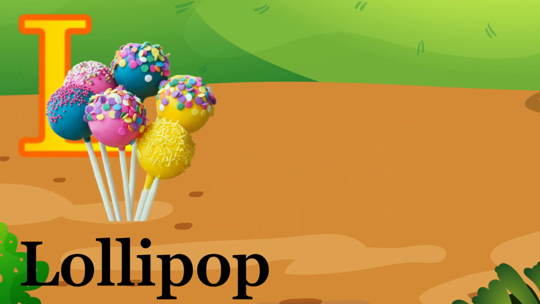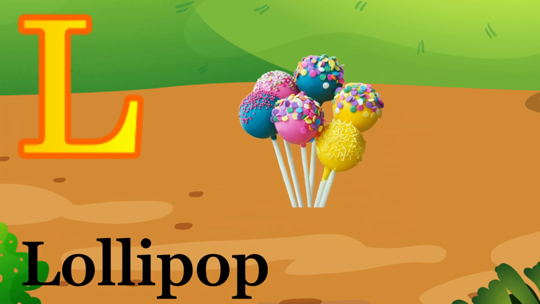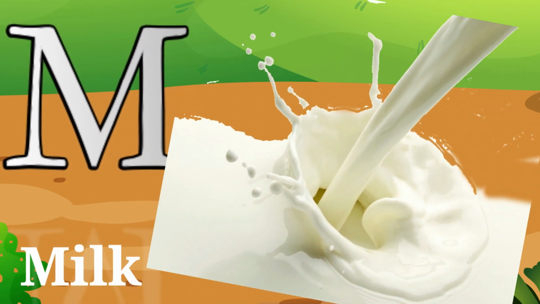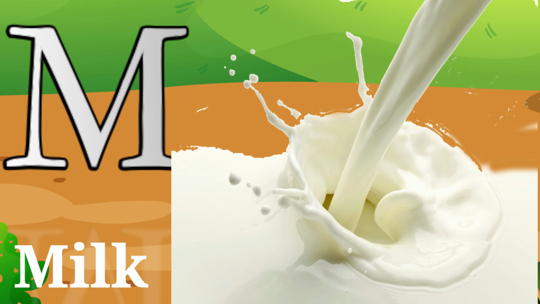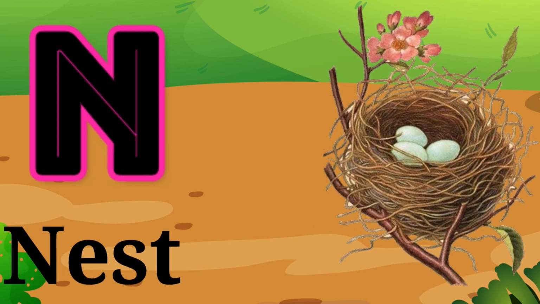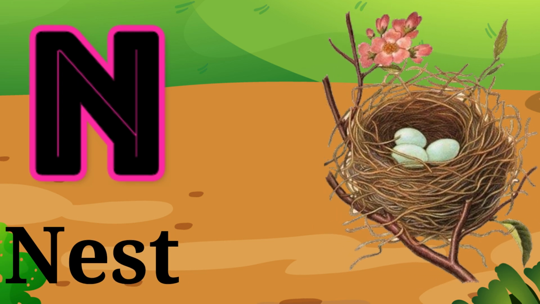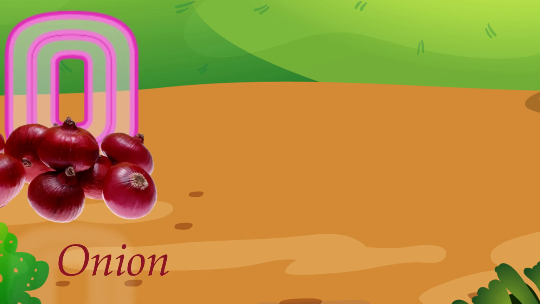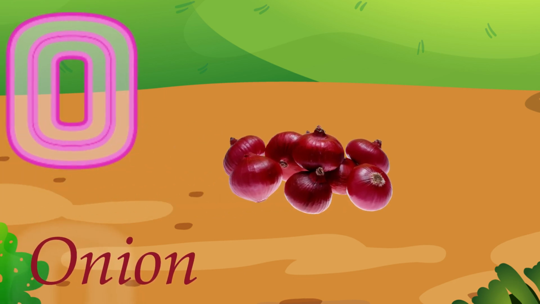L for lollipop. M for milk. N for nest. O for onion.